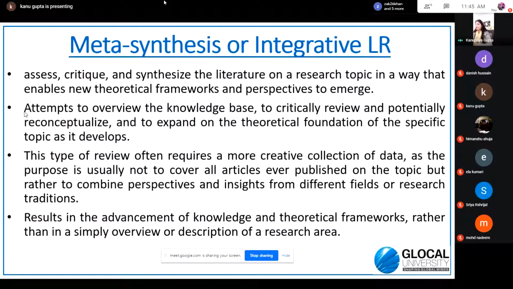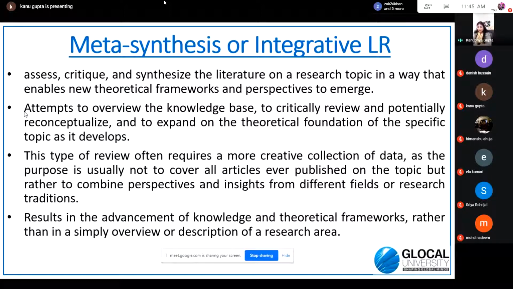The next one is meta-synthesis or integrative literature review. Now in meta-synthesis, like in the systematic, we had a complete focus, a narrowed focus. In the semi-systematic, we broadened our scope and we took the studies of different disciplines as well. In this meta-synthesis, we need to find out the studies that will enable new theoretical frameworks and perspectives to emerge.